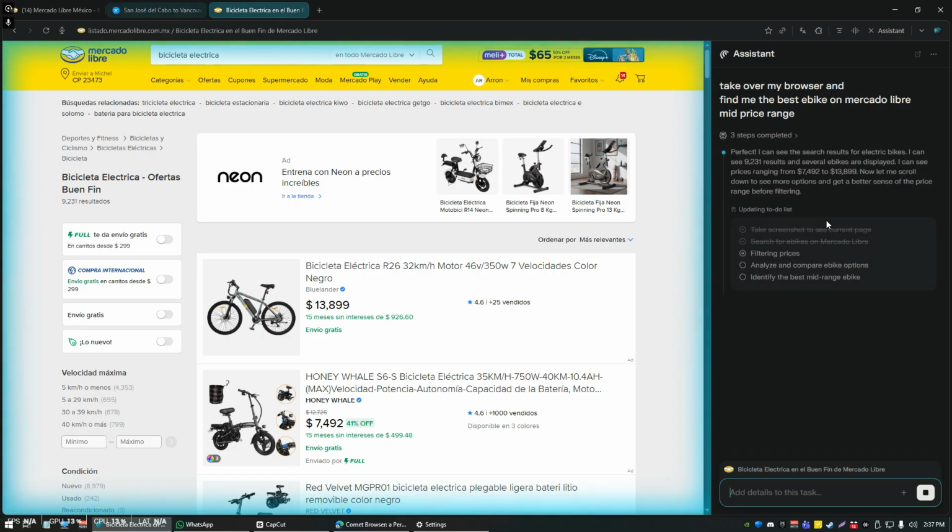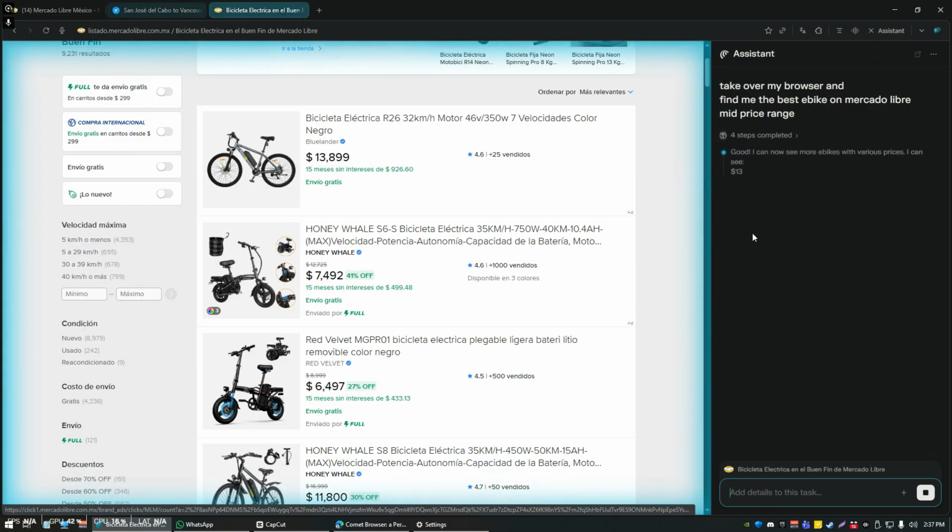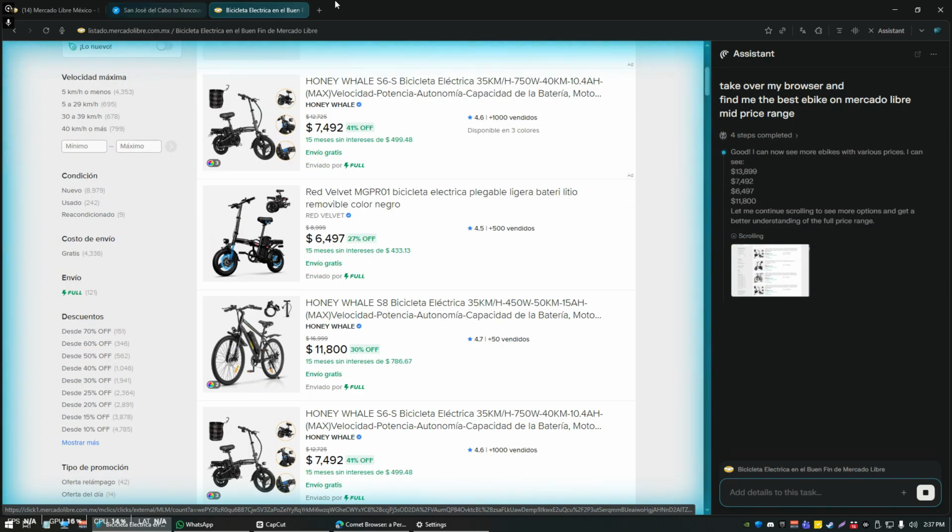What is the point is that even though it's Spanish and I don't speak Spanish, Comet has no problem reading other languages. So it's going to now start searching for different options available in the e-bike market, and it's going to use my specifications of mid-priced, and then it'll provide me a report when it's done.